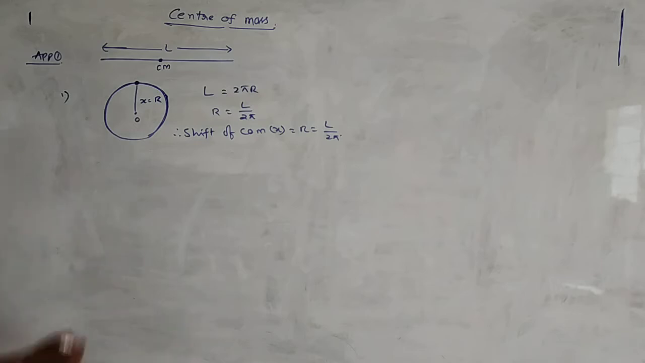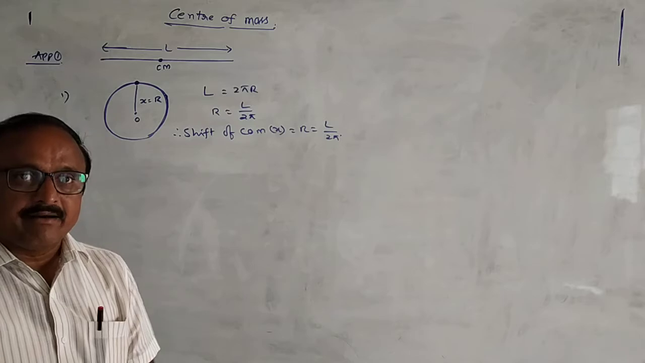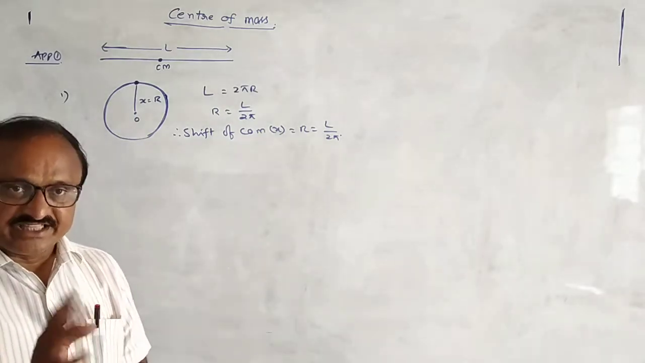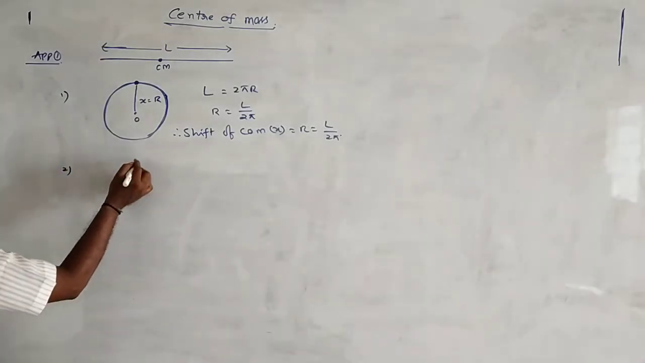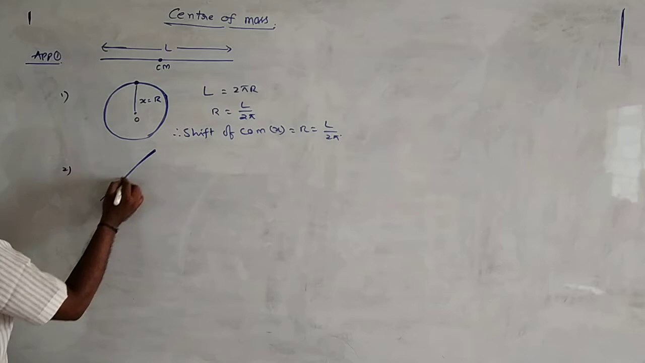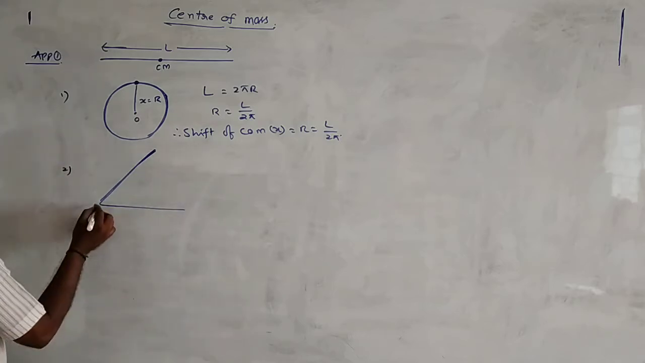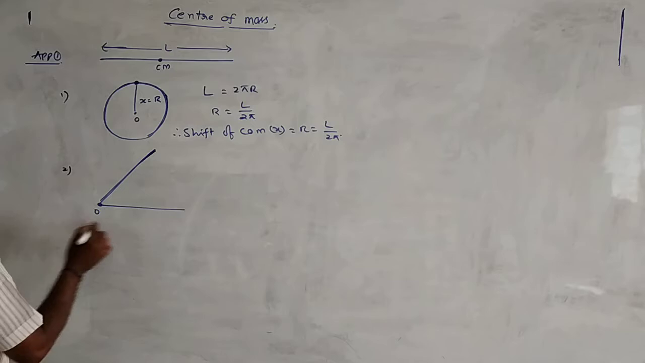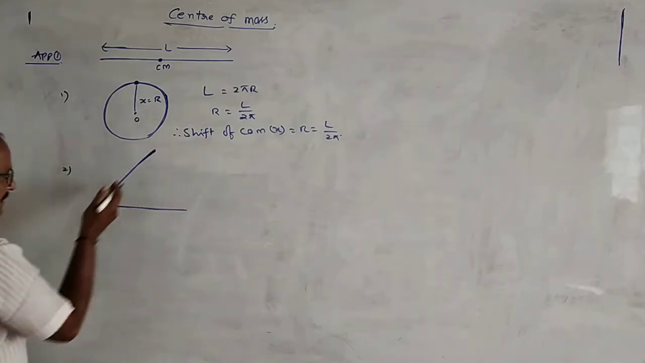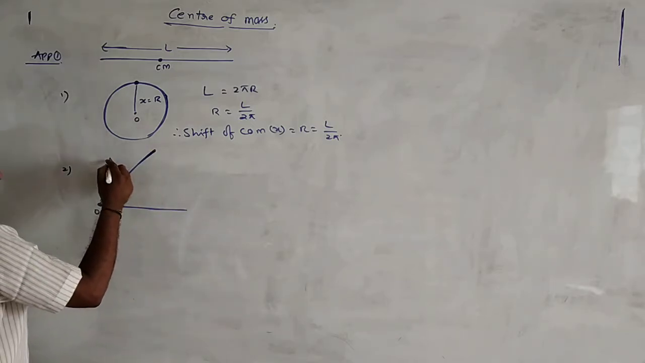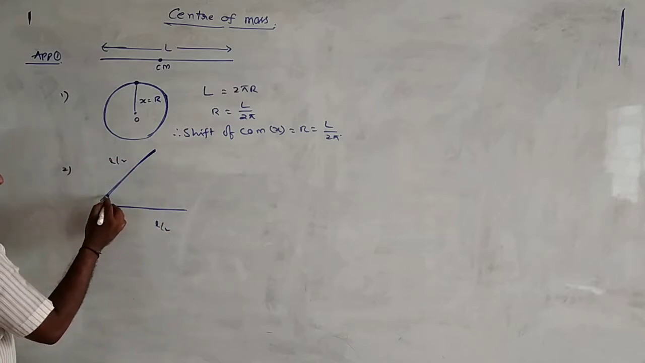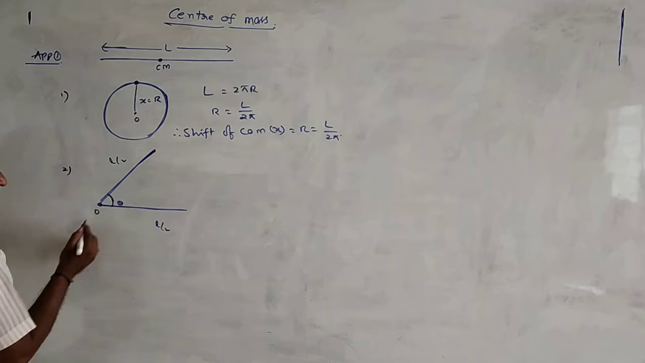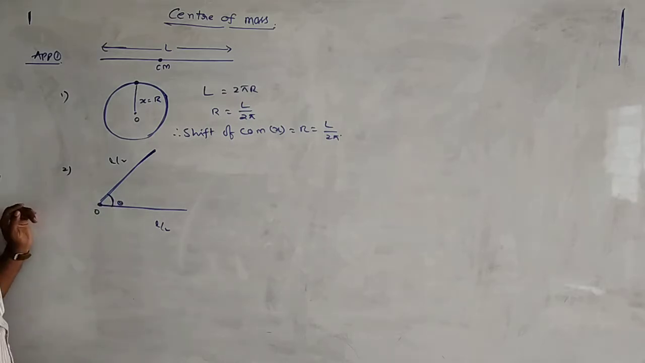Okay. Next, in the same way, the same wire is bending at the midpoint such that the two parts make an angle theta with each other. How we bent it, let us assume. So this is the initial center O. It will be divided into two parts, and the length of this part is equal to L by 2. The length of the other is also equal to L by 2. Angle made by these two parts at the center is given as theta. Find the shift of center of mass.